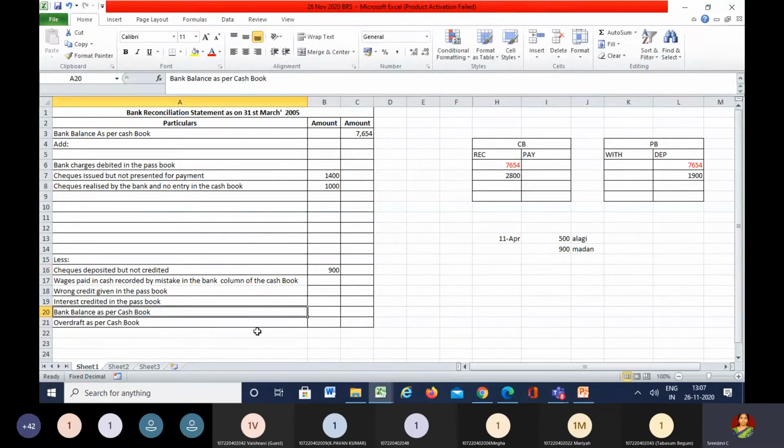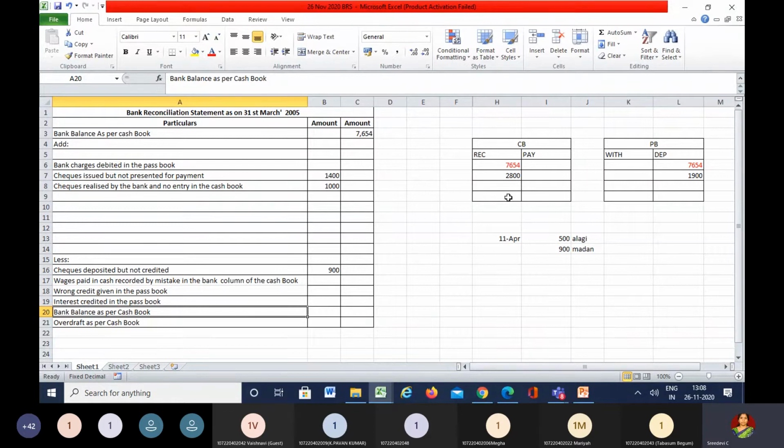That's all. Ma'am, I didn't understand, can you explain again? See what he says, out of the up-country checks for rupees 2,800 paid in. I always tell, paid in the sense what? Deposited. That means checks deposited into the bank. When the checks have been deposited into the bank, first we make an entry in the cash book. So in the cash book we have already written 2,800. But in the passbook they have still not collected 900.